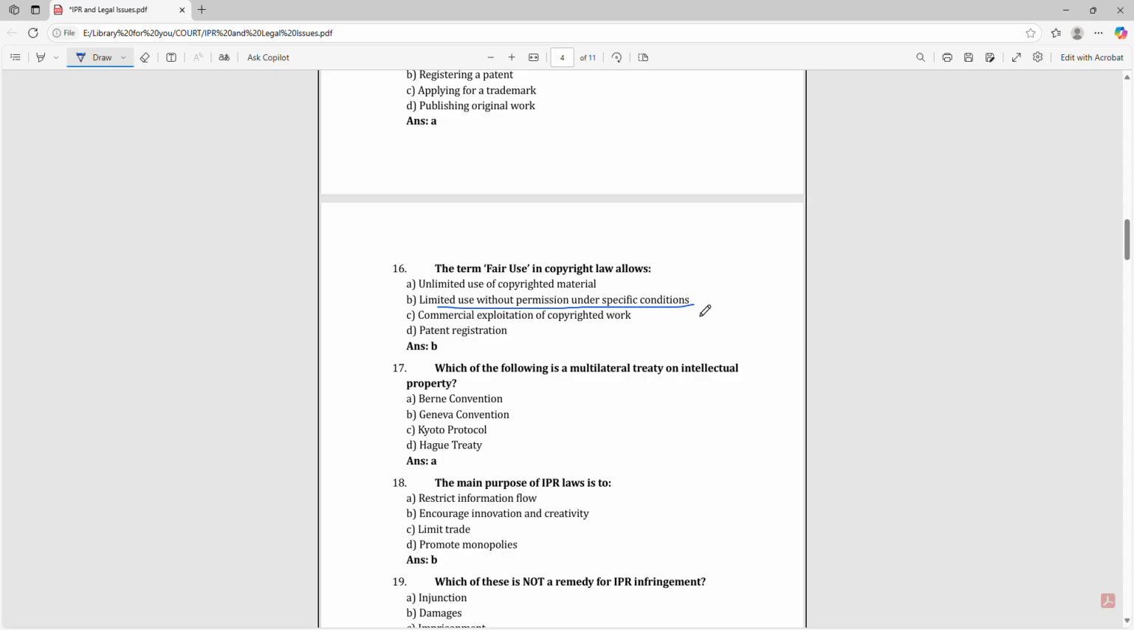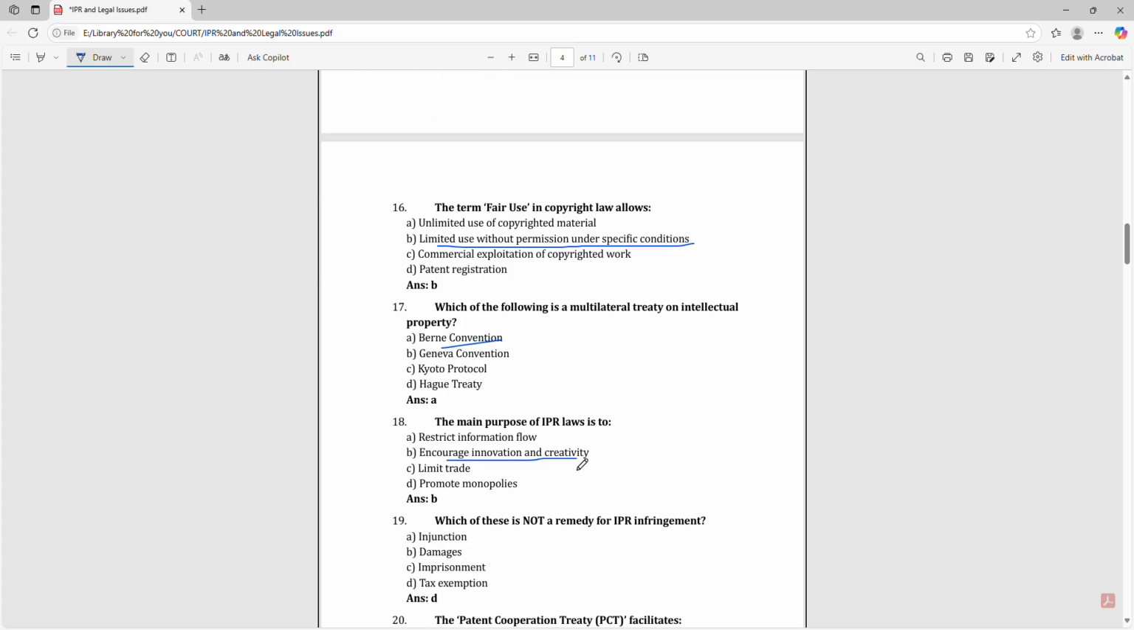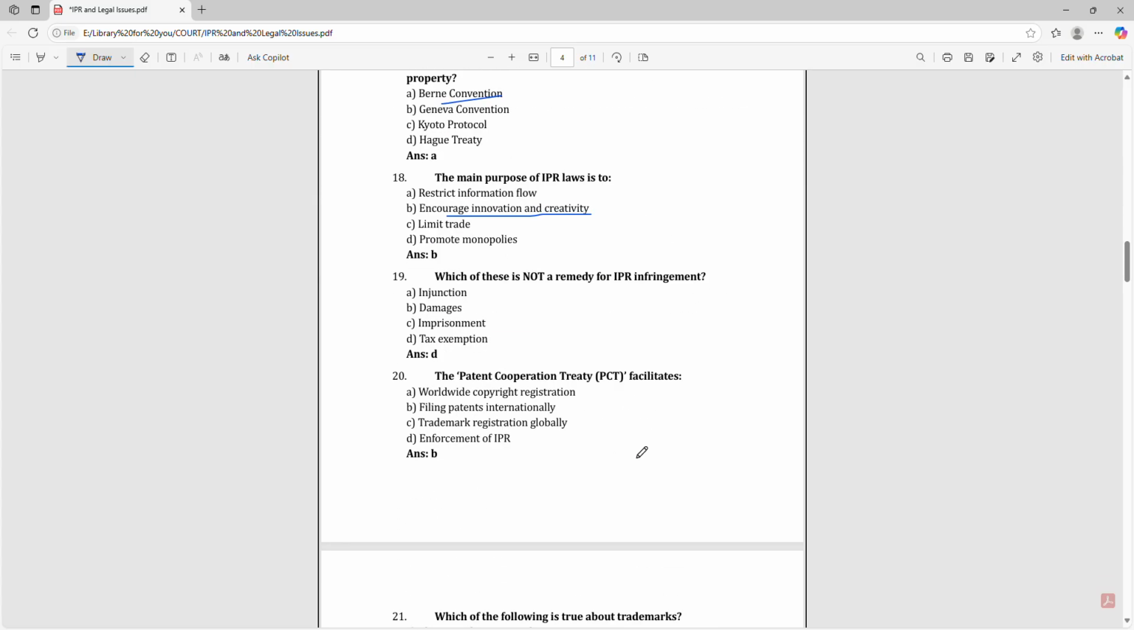Which of the following is a multilateral treaty on intellectual property? That is Berne Convention. The main purpose of IPR law is to encourage innovation and creativity. Which of these is not a remedy for IPR infringement? That is tax exemption. The Patent Cooperation Treaty facilitates filing patents internationally.